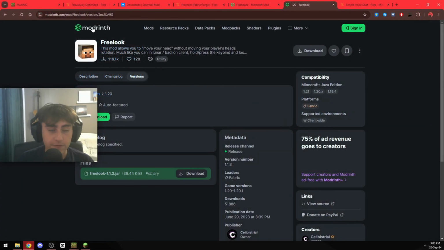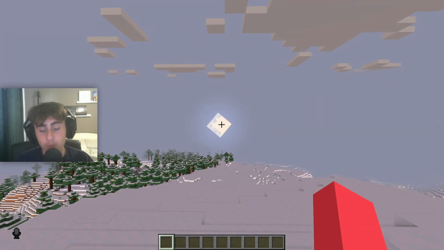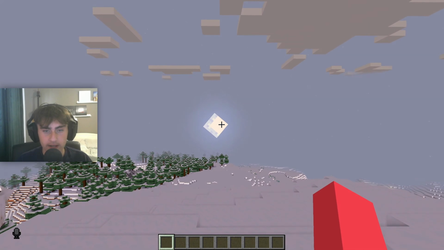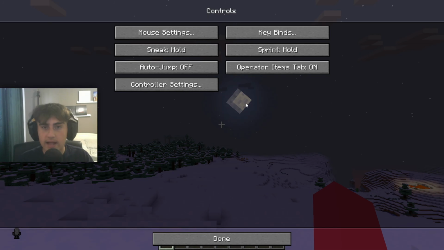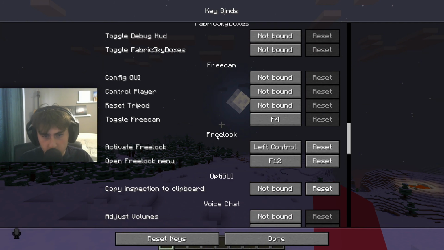So the next mod is Free Look. What this mod does is, when you press the key you have set it to, I set it to Control, you can freely look around. Of course, if you want to find how to activate it, you can just go over to keybinds, search for Free Look, and then set your key. You can do this for every mod.